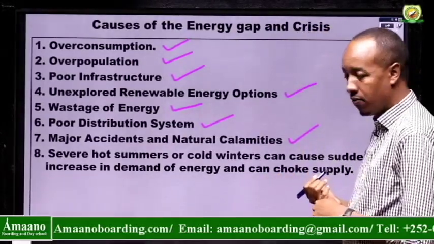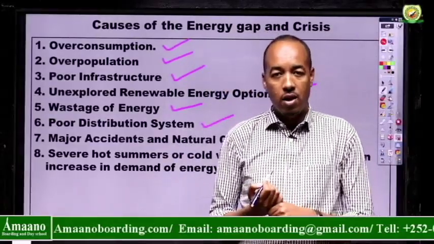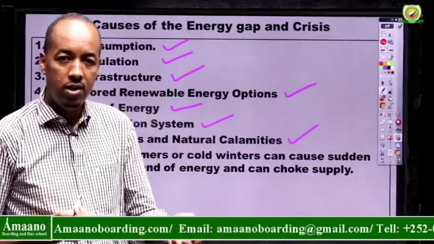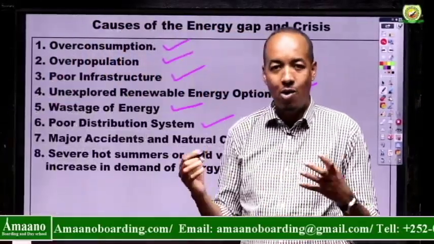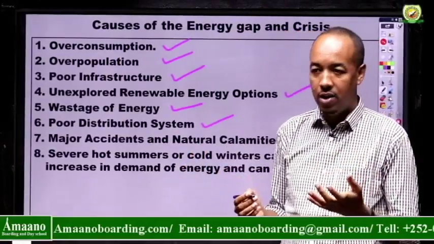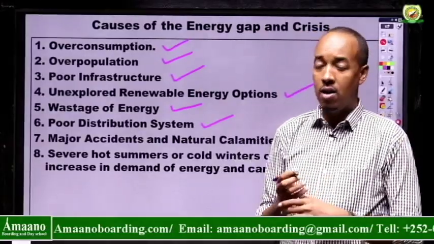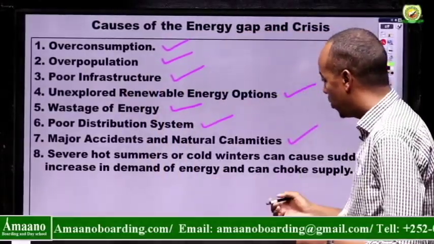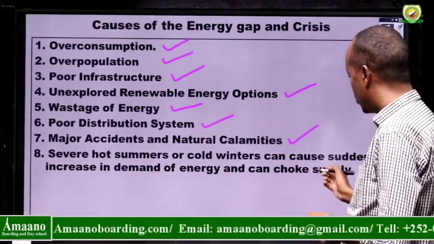The other one is, for example, climate. When the climate is very, very hot, a lot of energy is consumed for the fans and the ACs, and this really consumes a lot of energy. And if the houses are not designed for insulation to keep the heat inside the home, then loss of heat will be there and loss of energy. So severe hot summers or cold winters can cause an increase in demand of energy and can choke supply.